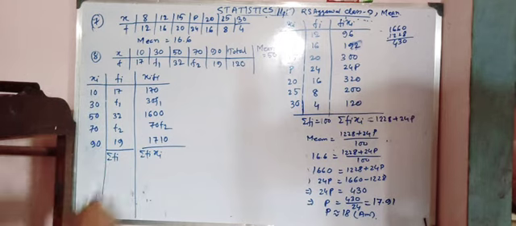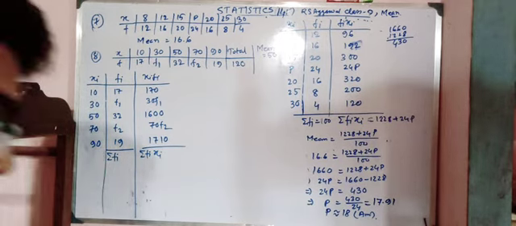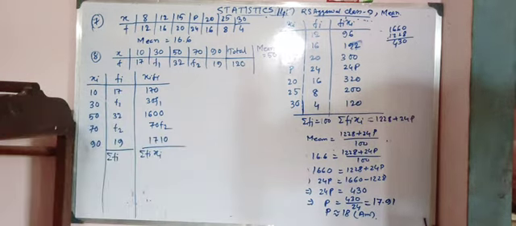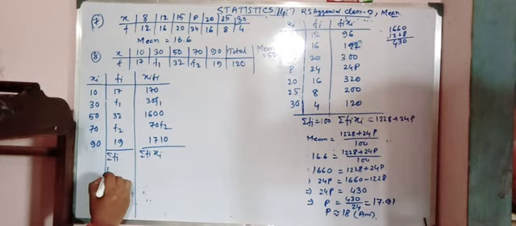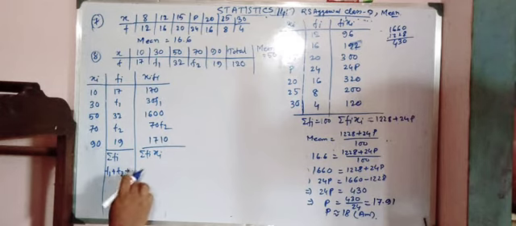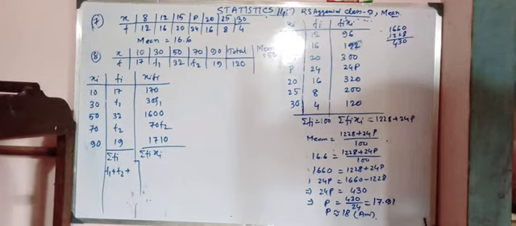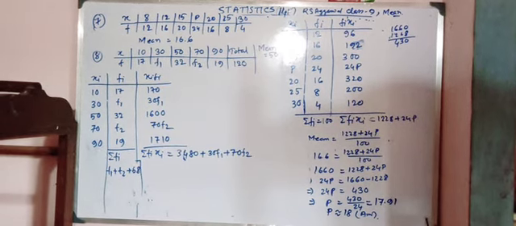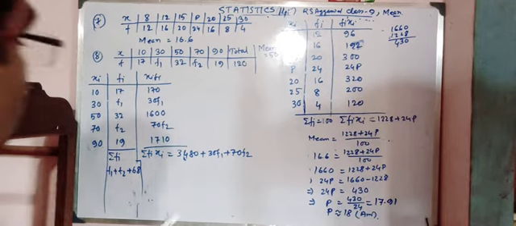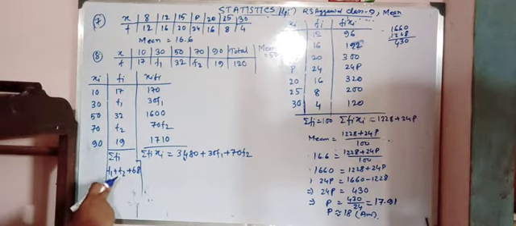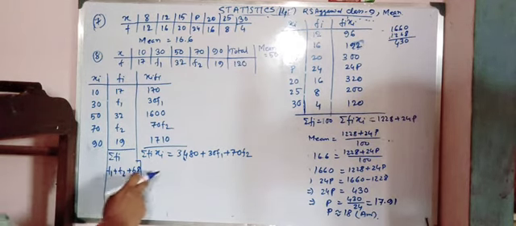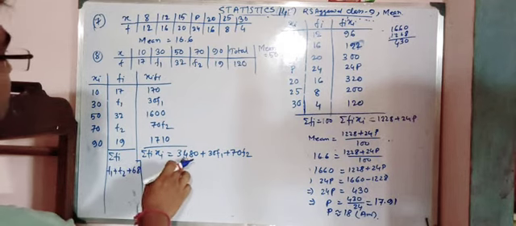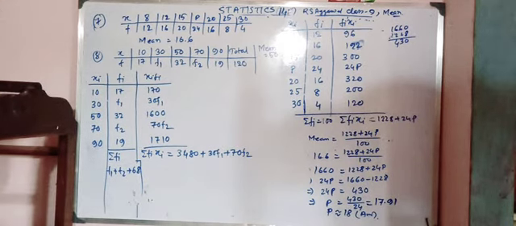Now what is my summation of fi? We add this, and we are getting f1 plus f2 plus 68, and summation of fi xi is equal to 3480.